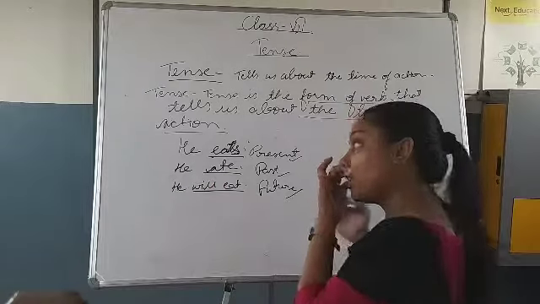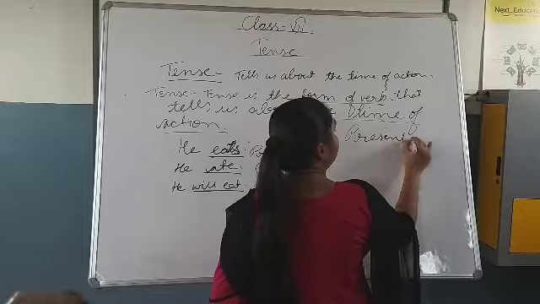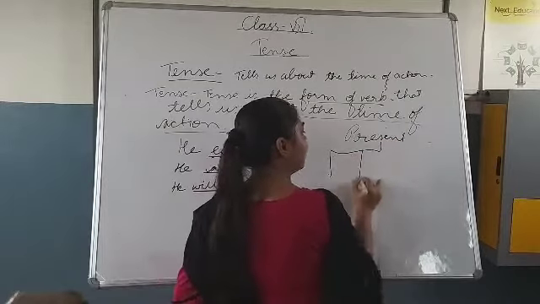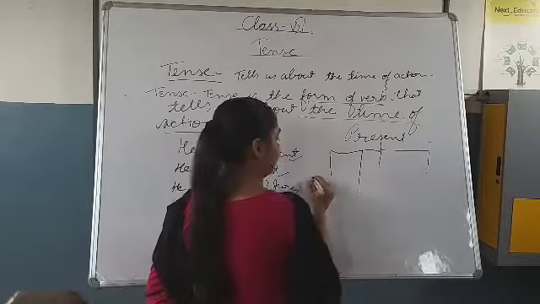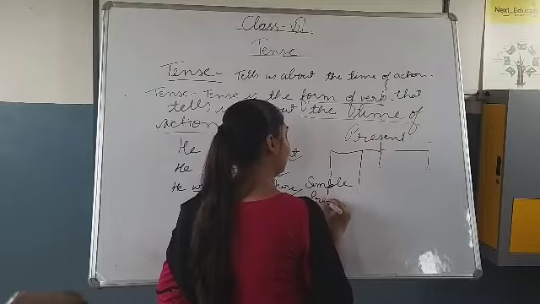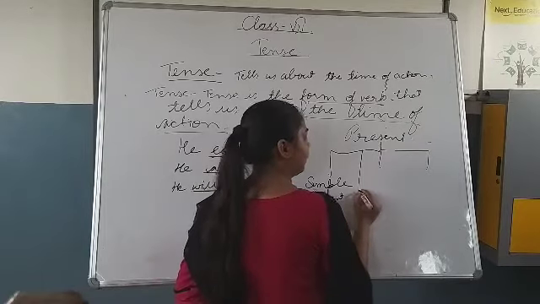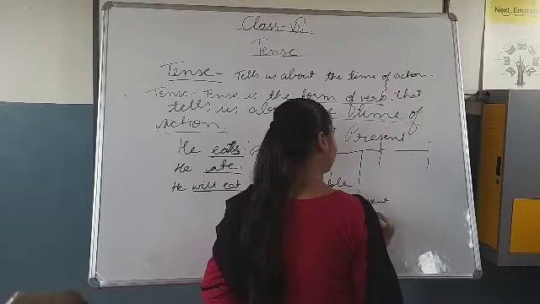So let's see what the 4 groups are. If I talk about present tense, the first part is simple present. The second type of present tense is present continuous.